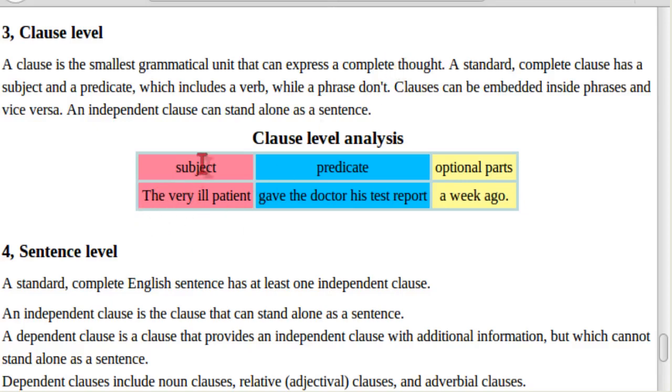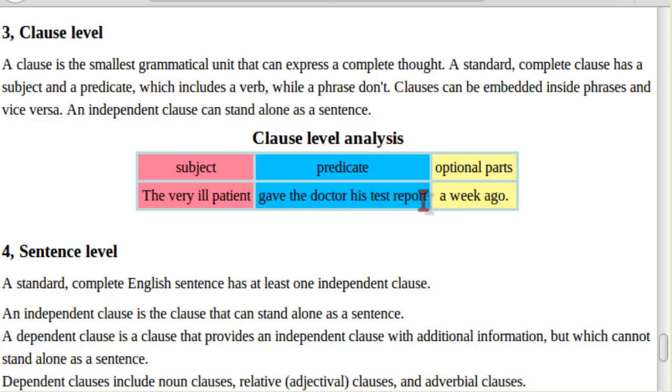So subject is the person or thing or idea that we are talking about, and predicate is the message about the subject, and we may have optional parts in the sentence. So the very ill patient gave the doctor his test report.